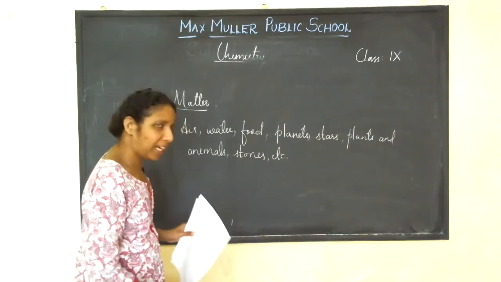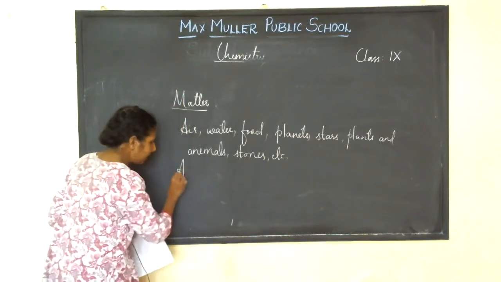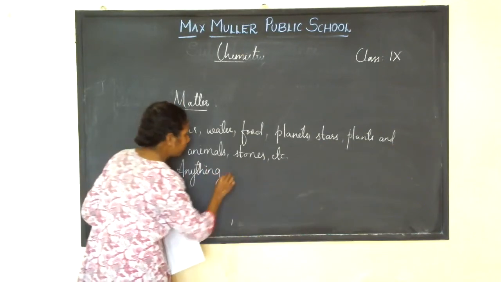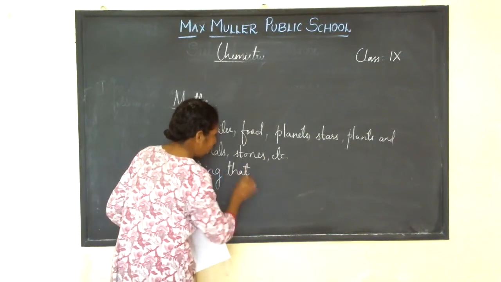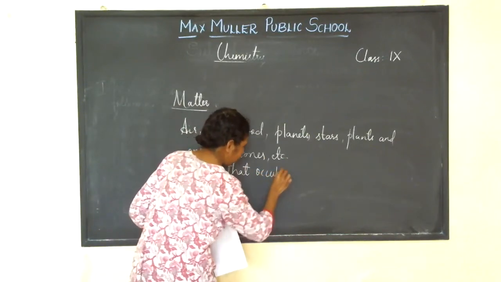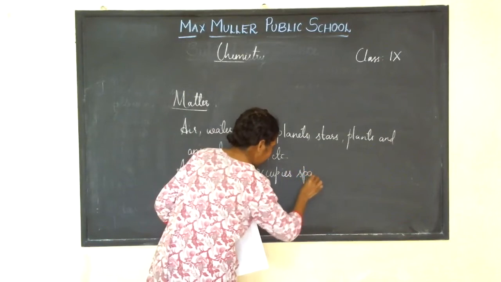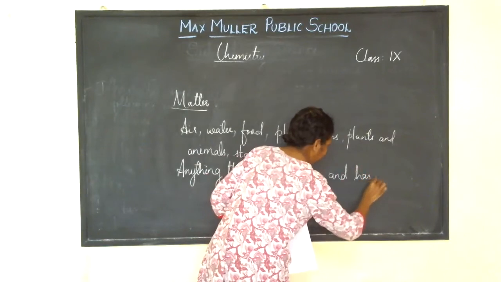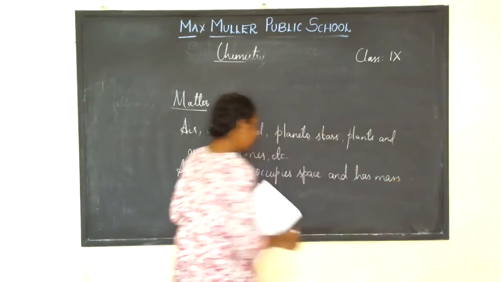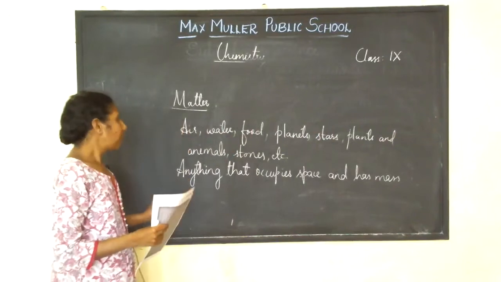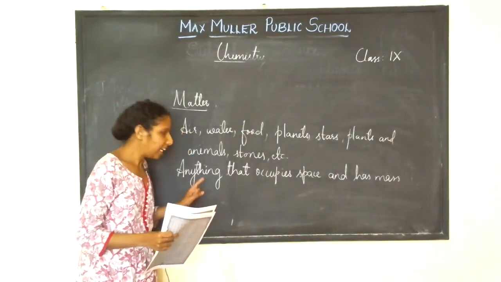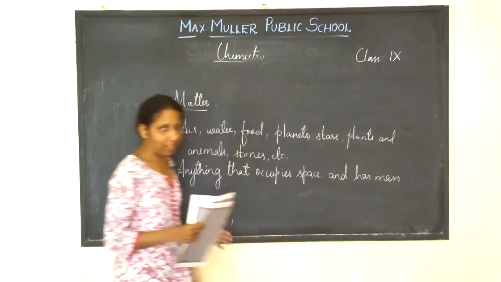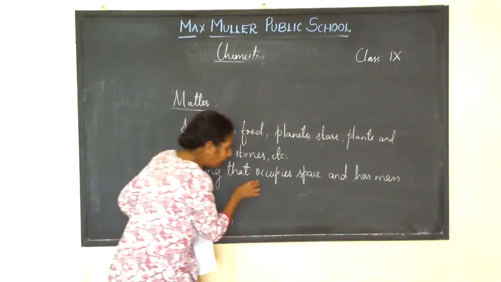And how do you define matter? Matter is anything that occupies space and has mass is called as matter. What is matter? Matter is anything that occupies space and has mass. Anything that occupies space.